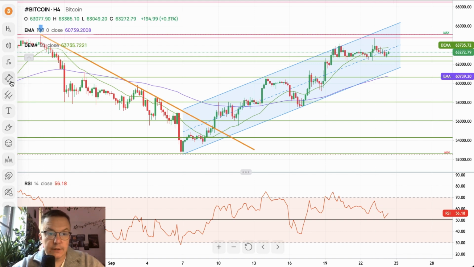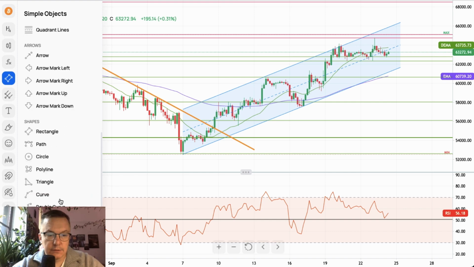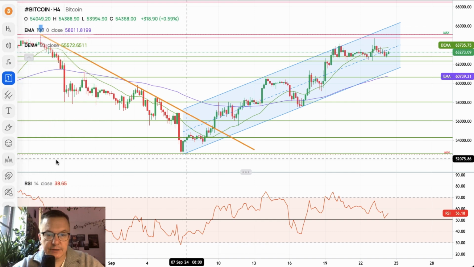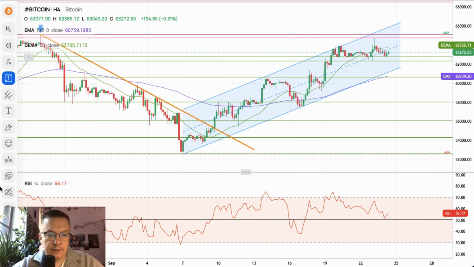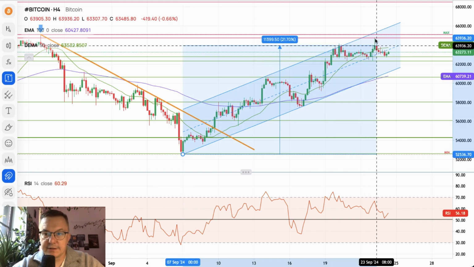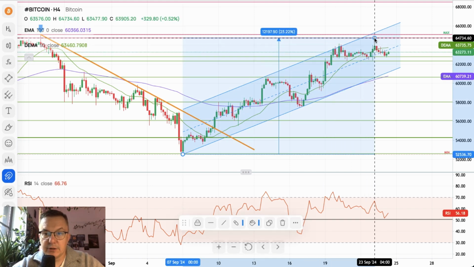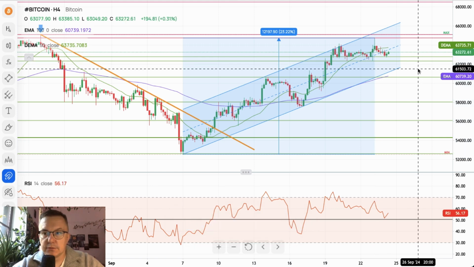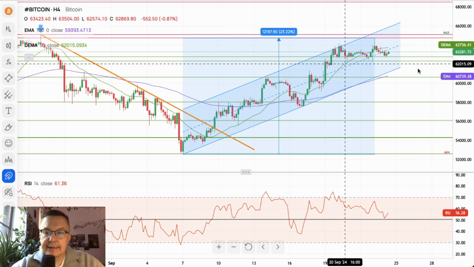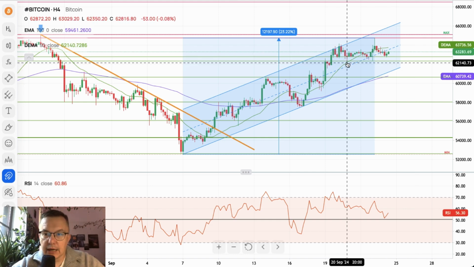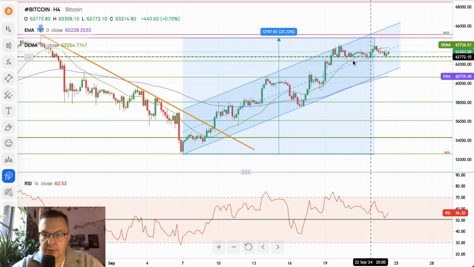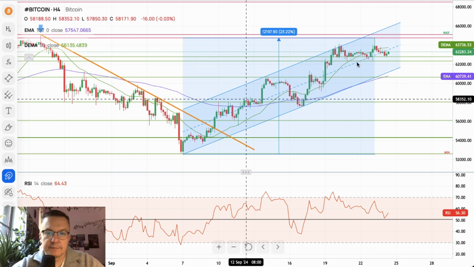We already made, let me just take a look at the price range from the lows of September. Yeah. So for the whole September, we got 23% gains on the Bitcoin already, right? But bulls need to do more, and they cannot allow bears to push the prices below the local demand zone.